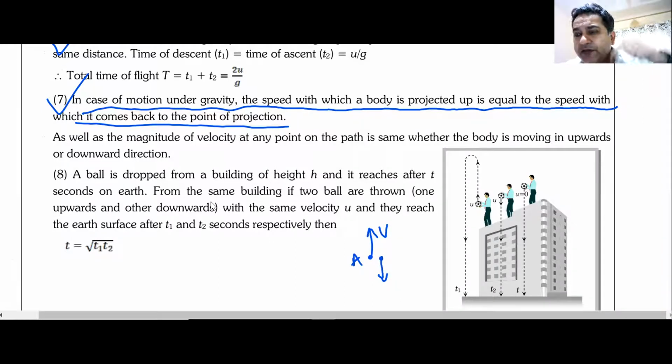What will be the speed? What will be the velocity? Anyone? Have you understood the question, everyone?